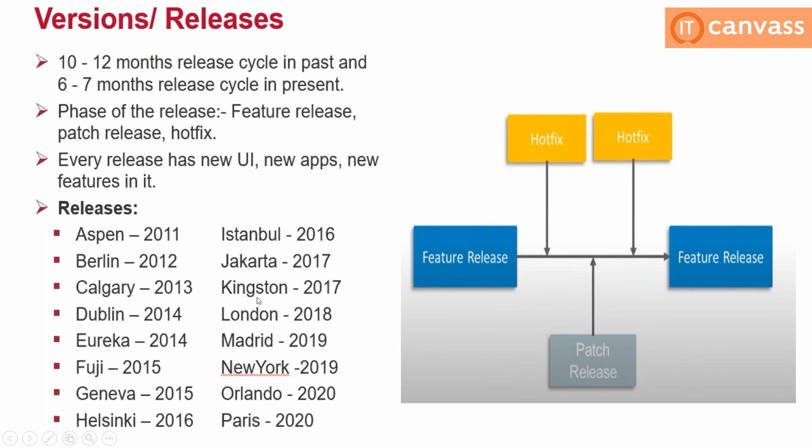For example, if I take an example of Istanbul and Jakarta, they are upgraded to Jakarta. In between, there might be different issues raised. They will come up with hotfix workaround solutions, and they will collect all these workaround solutions and keep a permanent solution in a patch release.